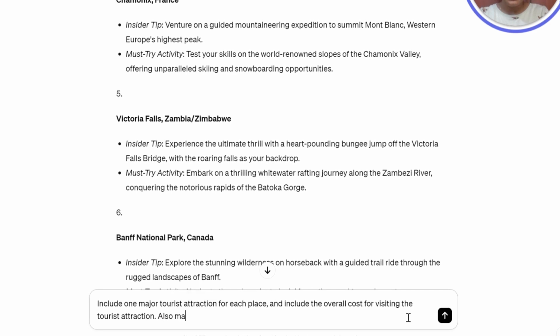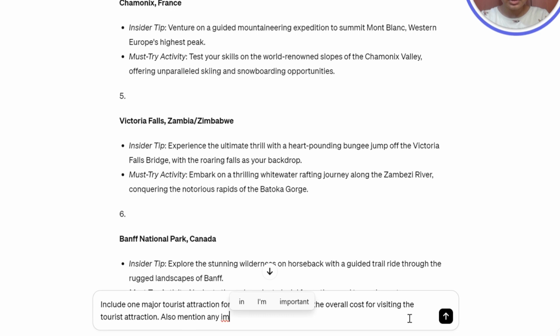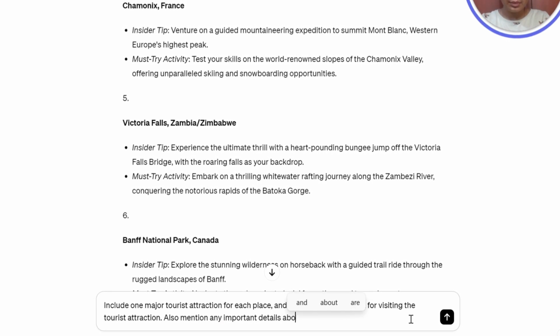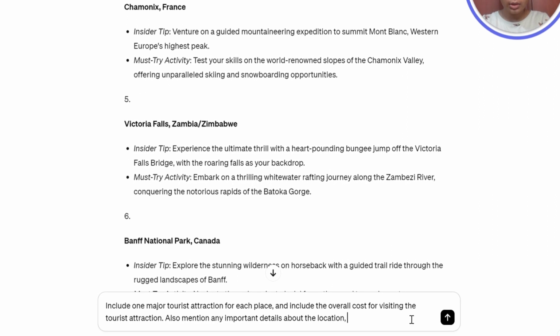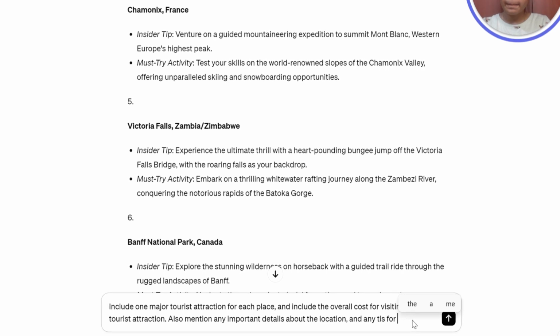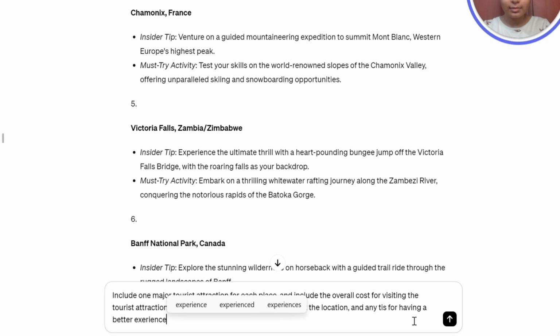Also mention any important details about the location and any tips for having a better experience.